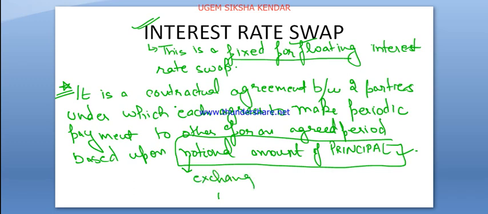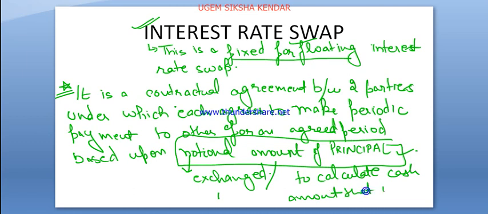The notional amount of principal is never exchanged, but it is required to calculate interest, to calculate the cash amount that will be periodically exchanged.